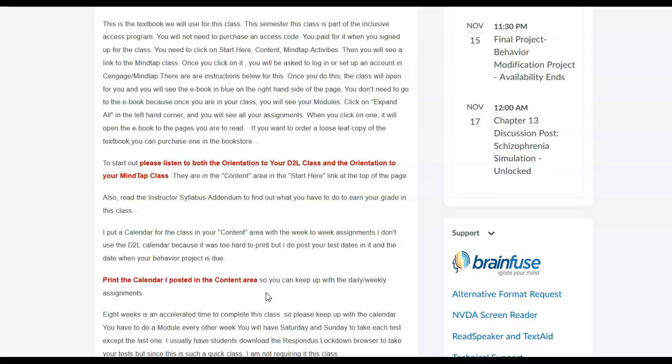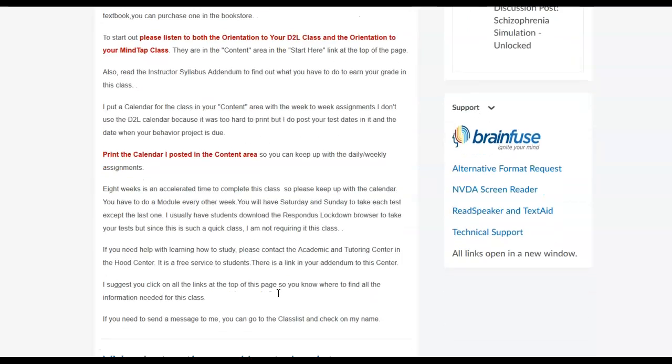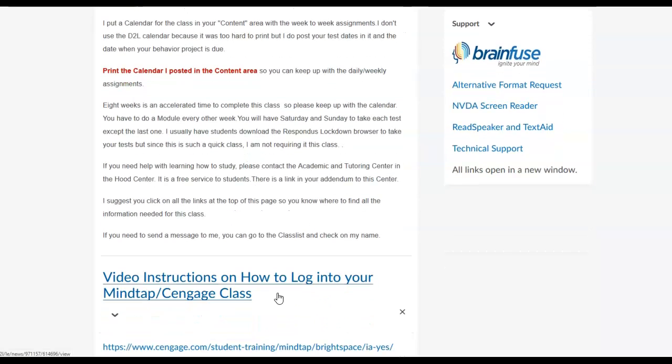What you need to do is print this calendar, post it somewhere, and keep up with your weekly assignments. You don't necessarily have to do the assignment on the day that it's listed, but by the end of the week, you should really have all of the assignments done that are listed in that week. So print your calendar and put it somewhere where you'll be able to see it.